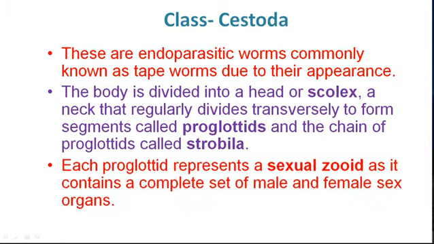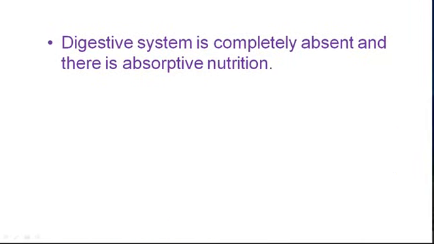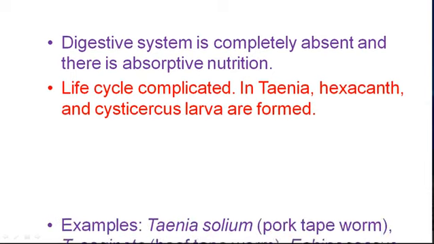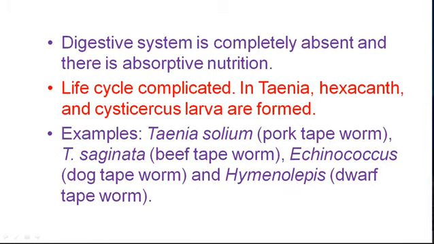Each proglottid represents a sexual joint as it contains a complete set of male and female sex organs. Therefore, after maturation, there is self-fertilization within every proglottid or between two adjacent proglottids. The digestive system is completely absent in tapeworms and they have absorptive nutrition. The life cycle of Taenia is complicated, with hexacanth and Cysticercus larva.